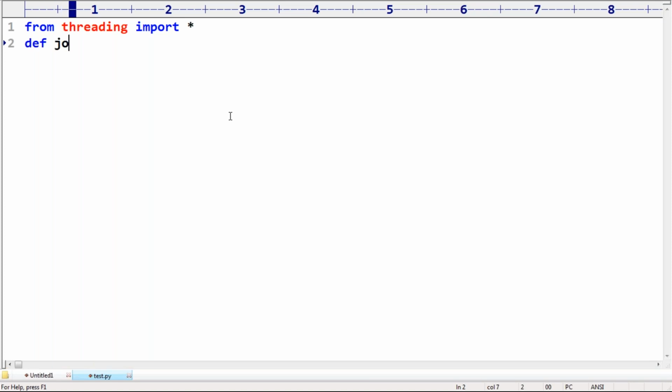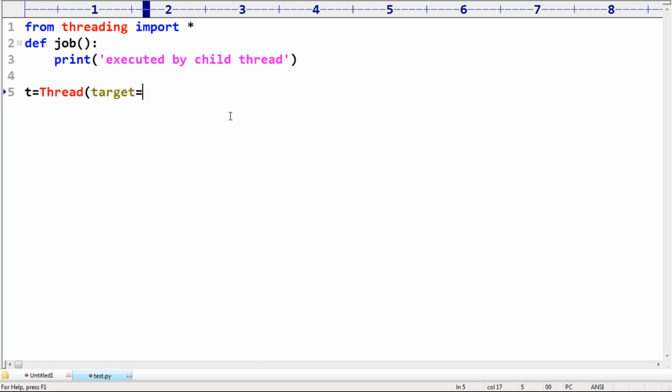Print executed by child thread. Now t is equal to Thread of target equals job. Like this I'm taking.